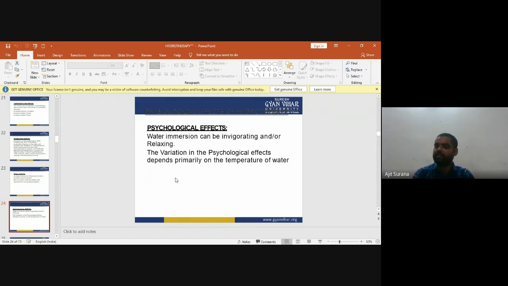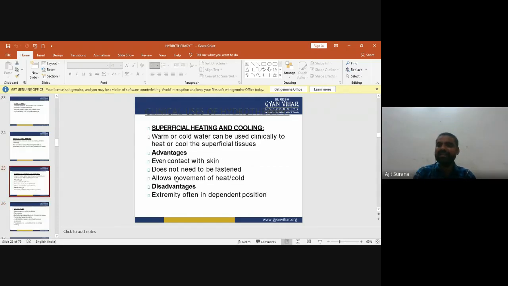So these are the psychological effects of hydrotherapy. Now the clinical uses of hydrotherapy. First one is superficial heating and cooling. They are used in superficial heating and cooling of the skin. Warm or cold water can be used clinically to heat or cool the superficial tissues.